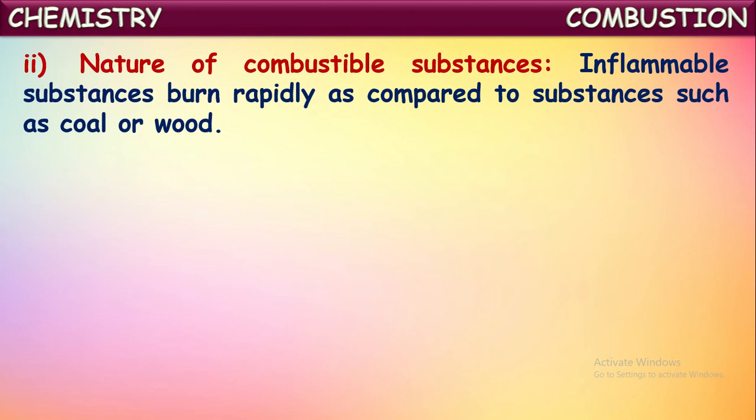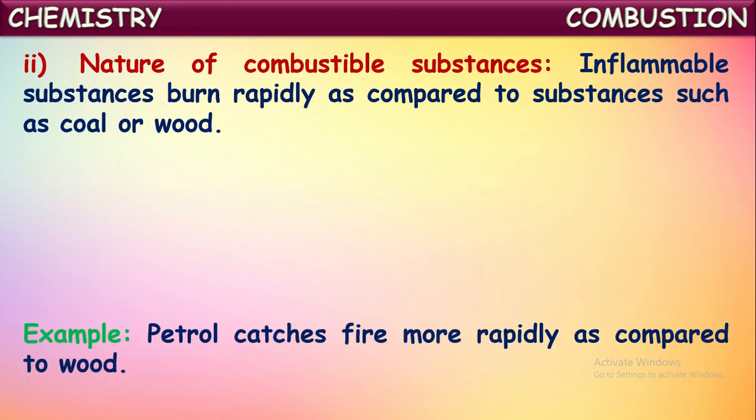The next factor is the nature of the combustible substance. If the substance is an inflammable substance, then it burns rapidly as compared to substances like coal or wood. Actually, coal and wood are also combustible substances. But certain substances have their ignition temperature at very low temperatures. Those are said to be inflammable substances. They burn very rapidly compared to normal substances like coal and wood. Okay, so the nature of the substance also affects the speed of combustion, or rate of combustion.